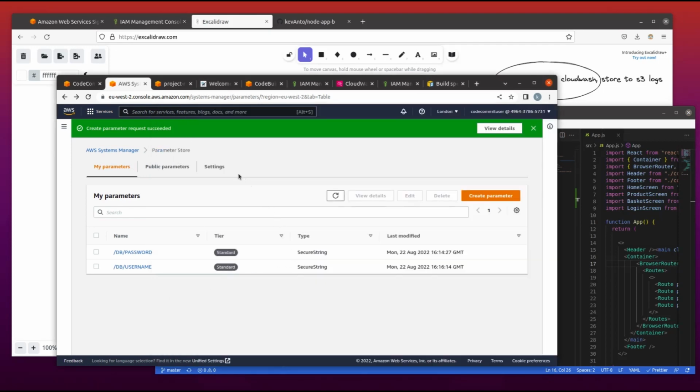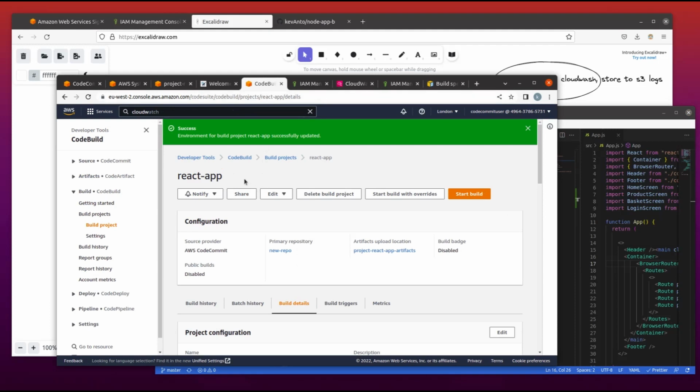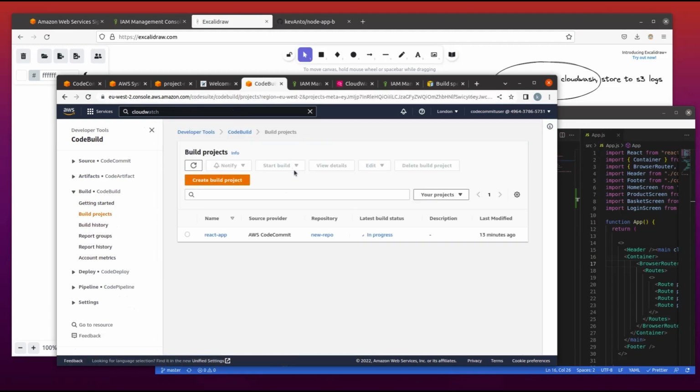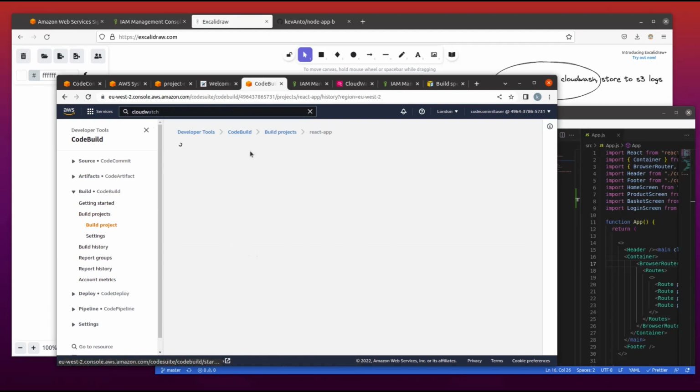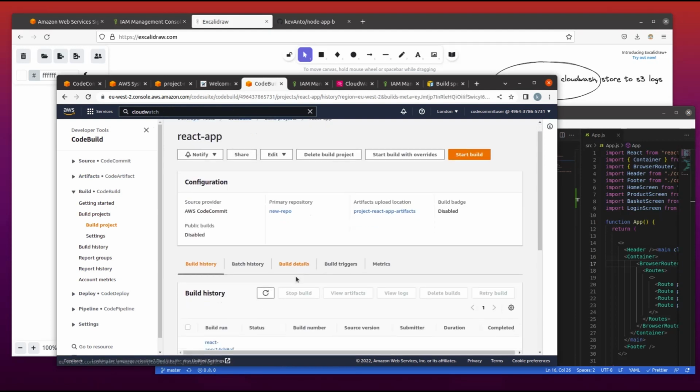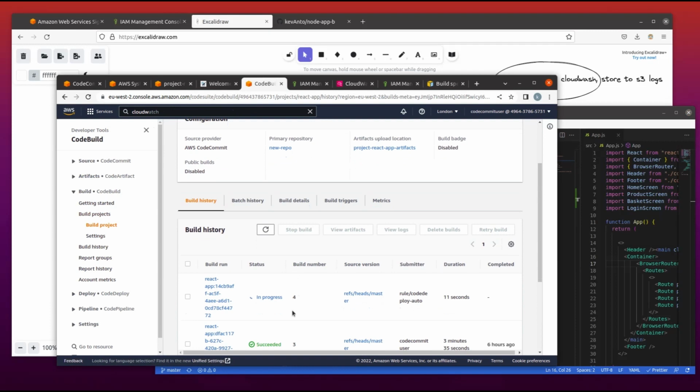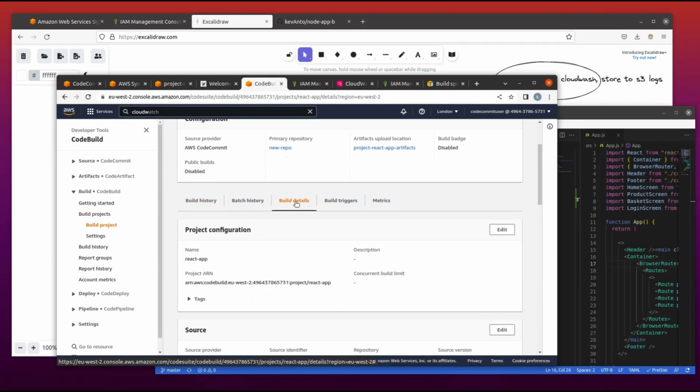Okay, we can now go into CodeBuild. Let's view our build. It's in progress.